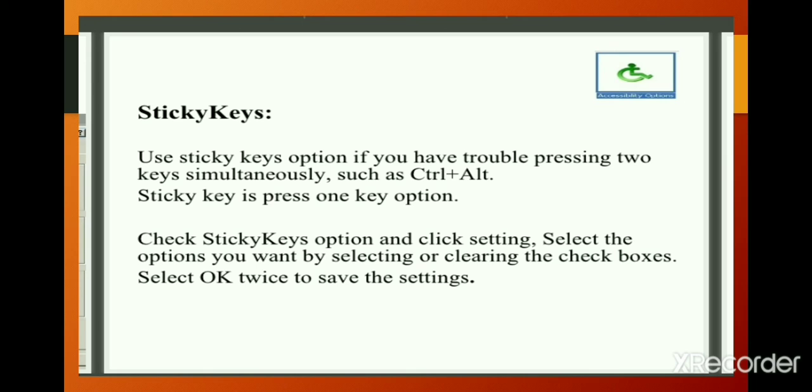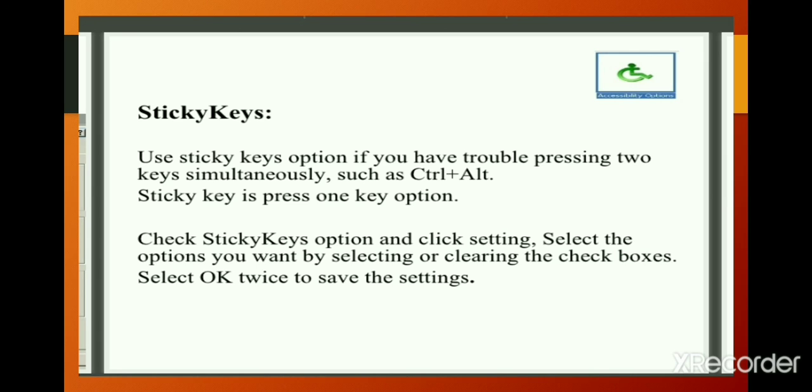Follow these steps to activate this feature in Windows. Select Start, Control Panel, Ease of Access Center. Select the Make the keyboard easier to use option. Activate Turn on Sticky Keys by clicking on the checkbox. Click on OK to apply this setting.